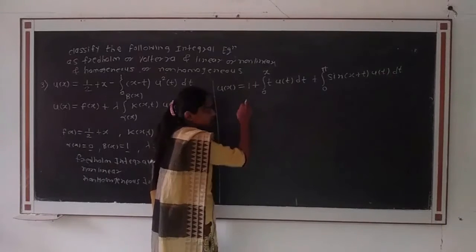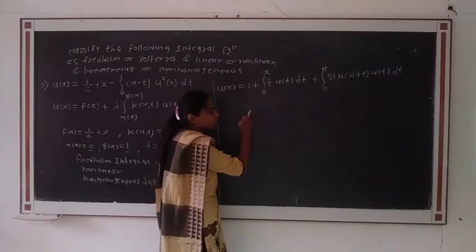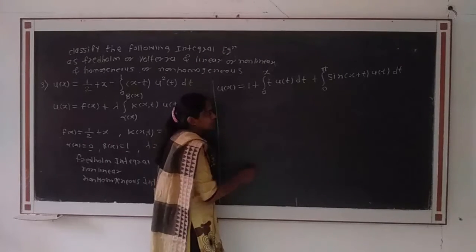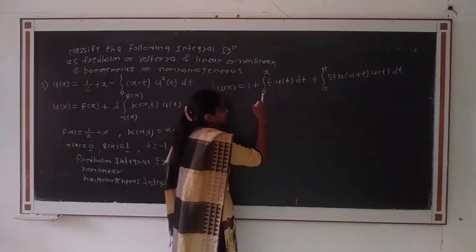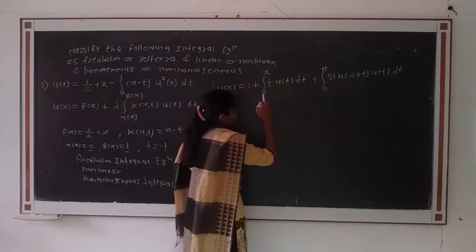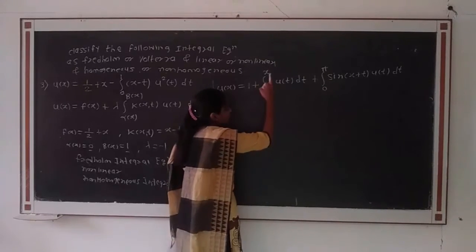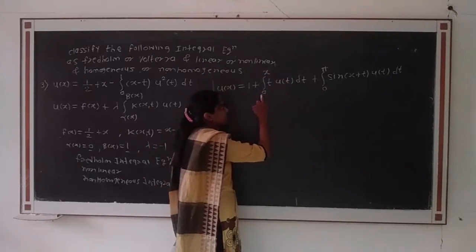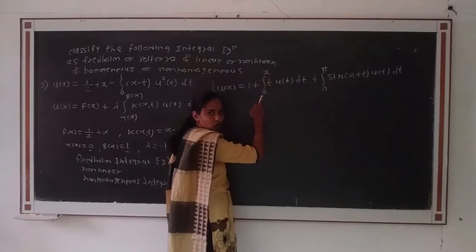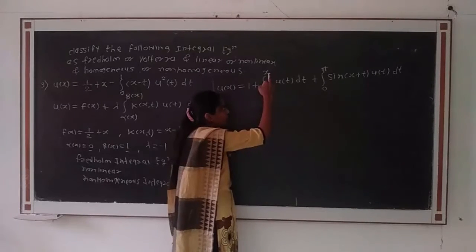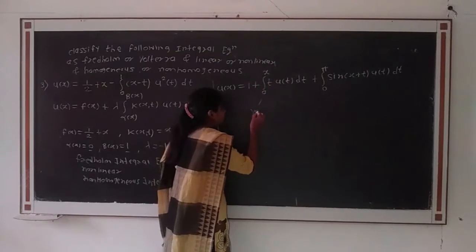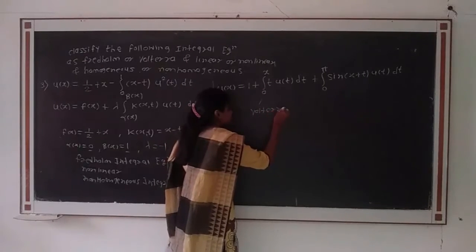Again, if we observe the given integral equation, we see two integrations, that is, the first integration from 0 to x and the second integration from 0 to pi. The first integration is from 0 to x, that is, the lower limit is constant and the upper limit is variable. Therefore, it is of the type Volterra.